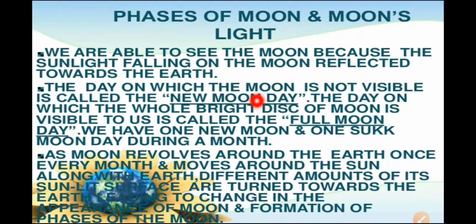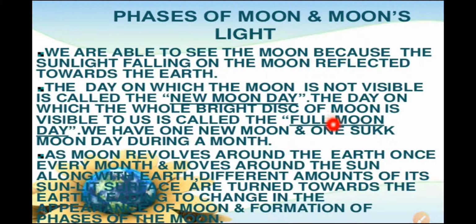In Marathi we say Amavasya. So Amavasya, or new moon day, means the Moon is not visible in the sky. But the day on which the whole bright disk of the Moon is visible to us is called full moon day, meaning Purnima. On the full moon day we can see the complete Moon in the sky from the Earth. So we have one new moon day and one full moon day during a month.